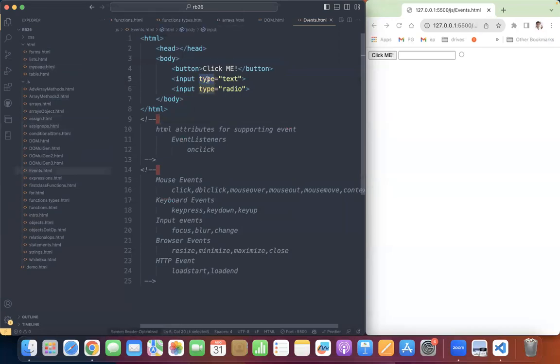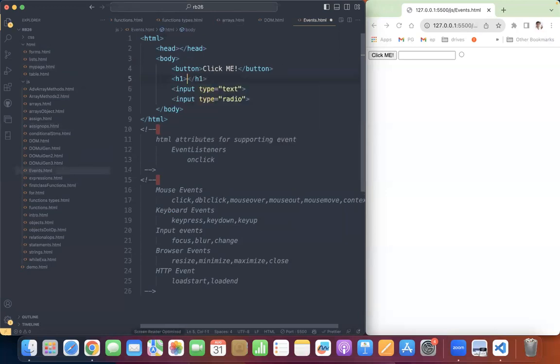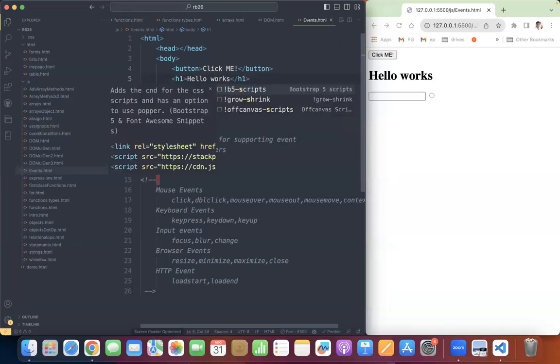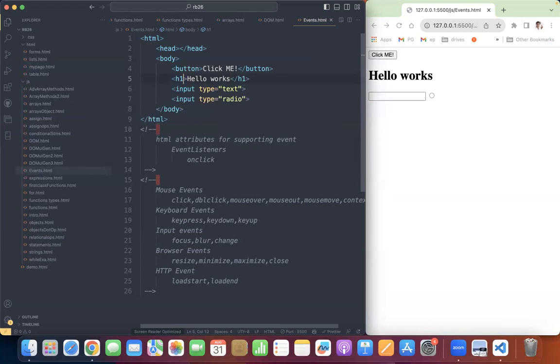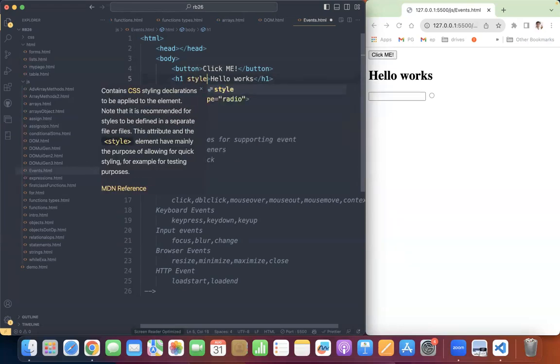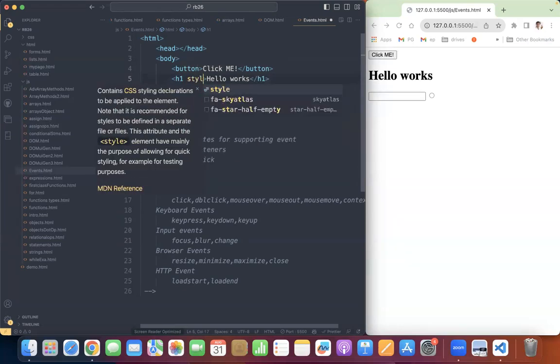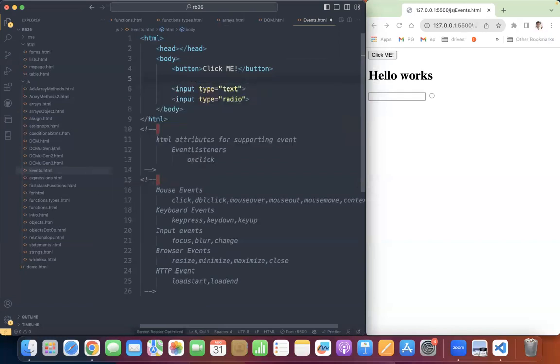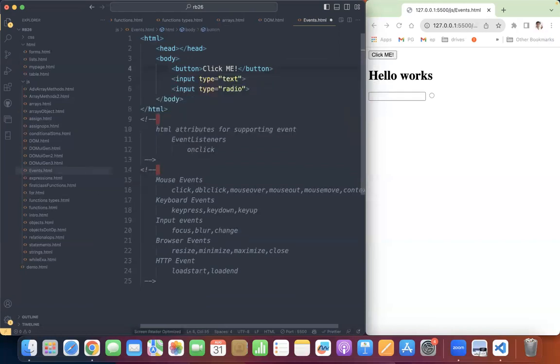So this is an attribute, right? Tell me what is the attribute we have for H1? Don't we have any attributes for H1? Style. Isn't style an attribute? Because if you are not attentive or not clear or not ready, it is really difficult for me to bring you into the plane. Come on.